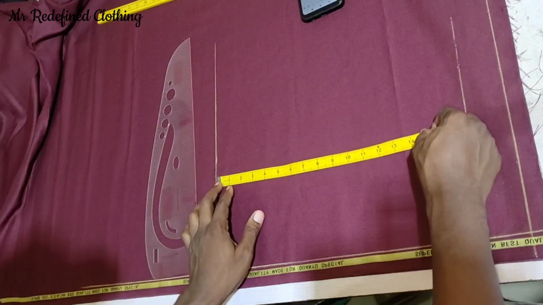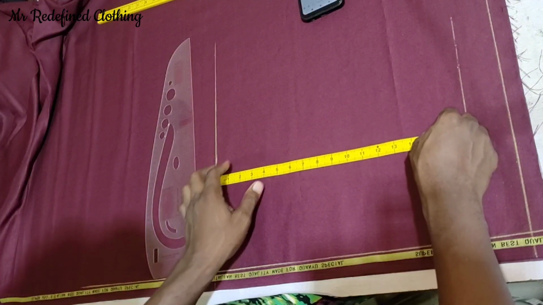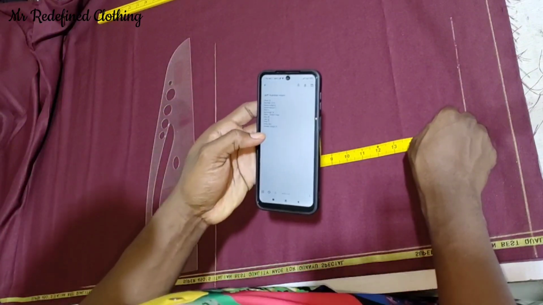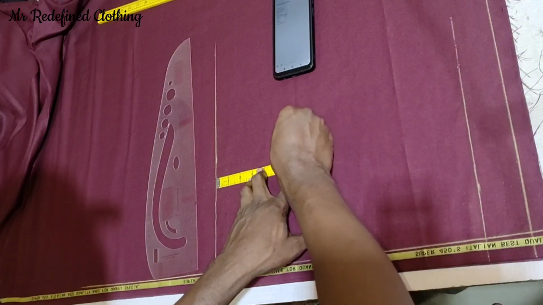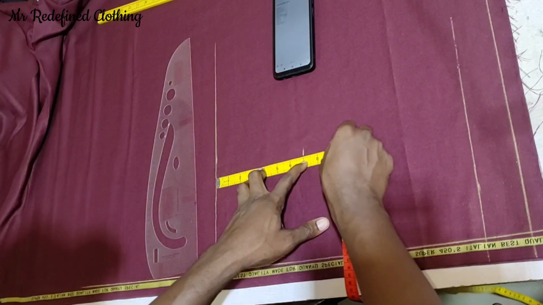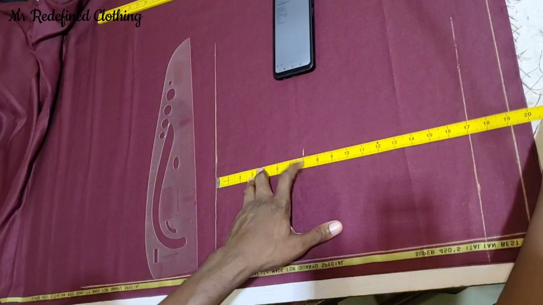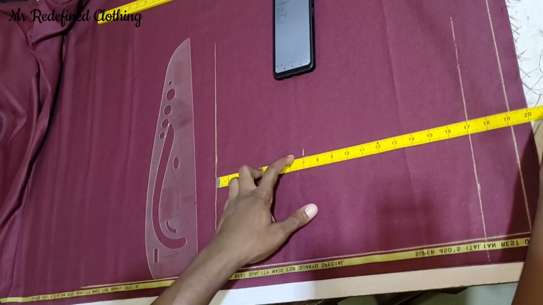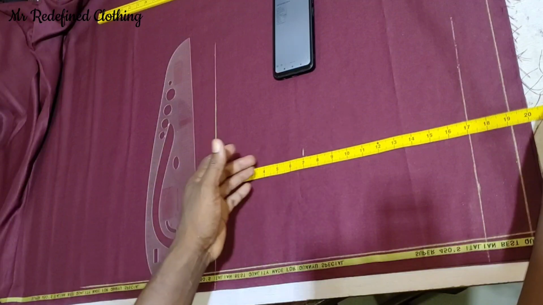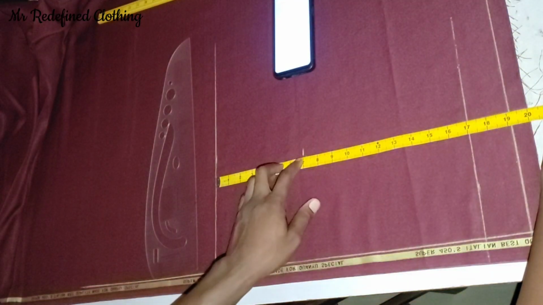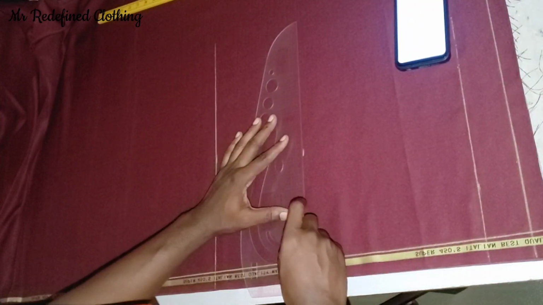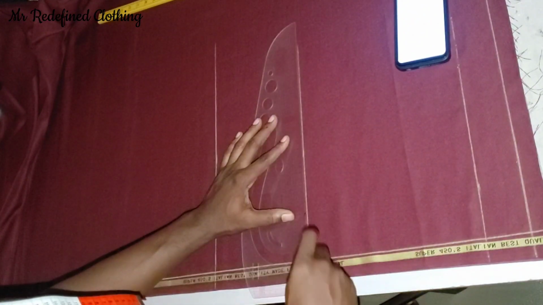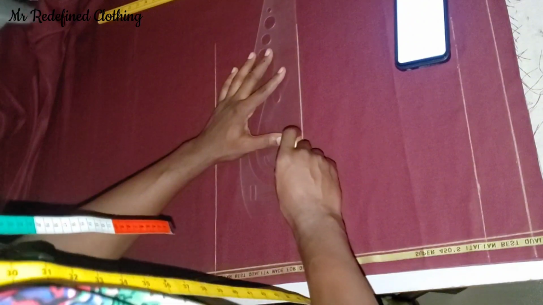After this, the next you will do now is to get your crotch depth. How do you get your crotch depth? You have to divide your hip by 4. So the hip we have is 28. So 28 by 4 will give us 7. So right here, you mark 7 inches for your crotch. Now, the worst scenario you can have here is to mark 6.5. But remember that most of these children might still be wearing pampers, so you have to consider them while doing this. So you mark 7 inches for your crotch and then you extend the line all through this way, making sure that everything you are marking is properly placed.